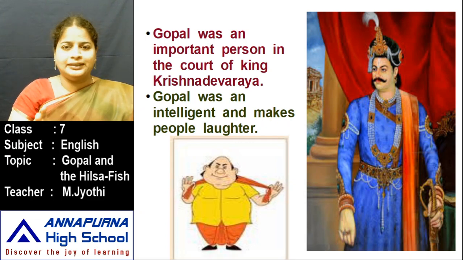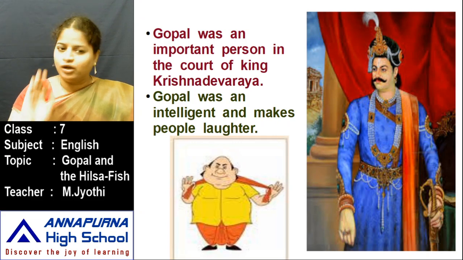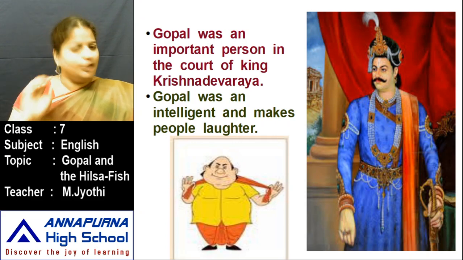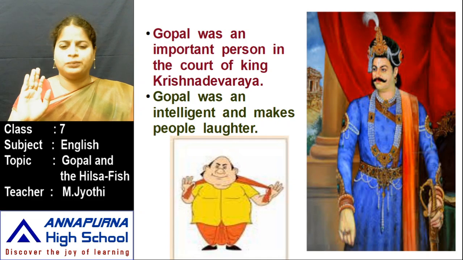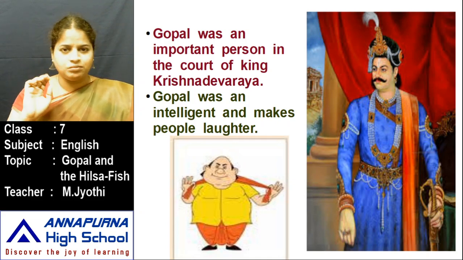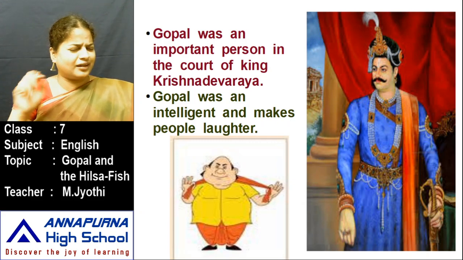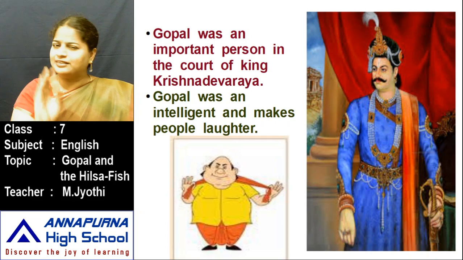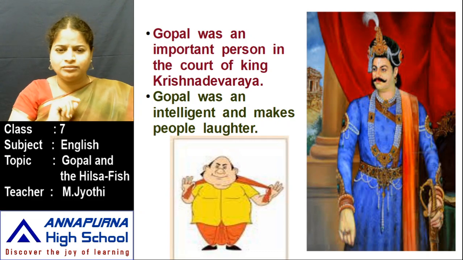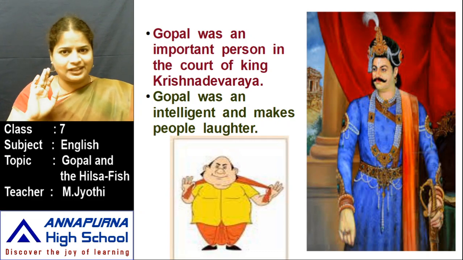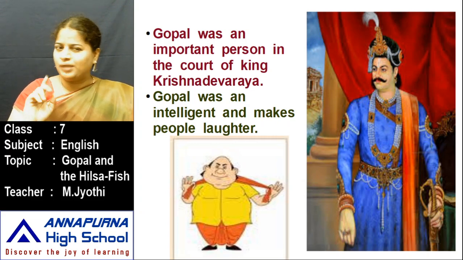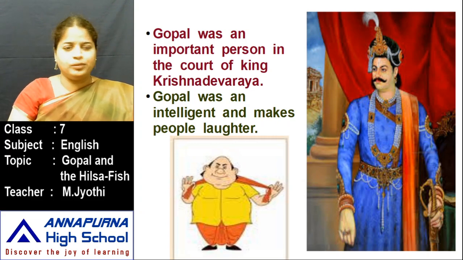So Gopal was an important person in the court of King Krishnadevaraya. Okay, in Krishnadevaraya's court, Gopal was an important person. The king likes him very much because he plays very nice jokes and he gives smart answers. Okay, he always gives correct answers to the king, gives nice suggestions to the king. Okay, he advises the king very nicely. That's why the king likes Gopal very much. So Gopal was intelligent and he makes people laugh.